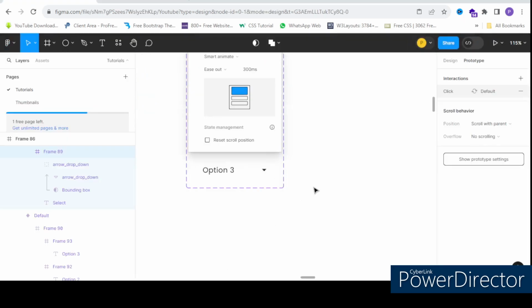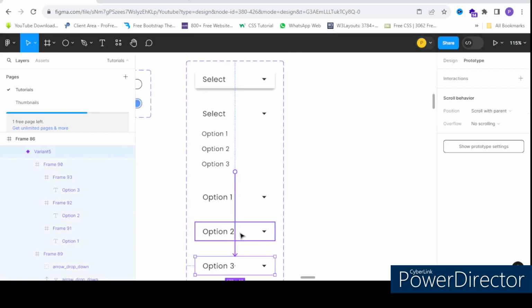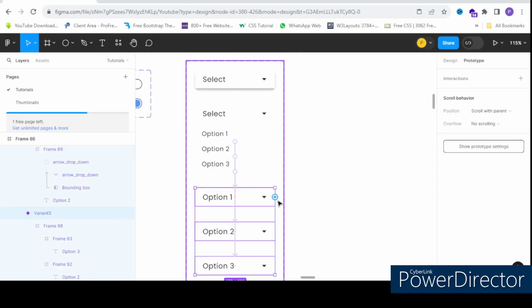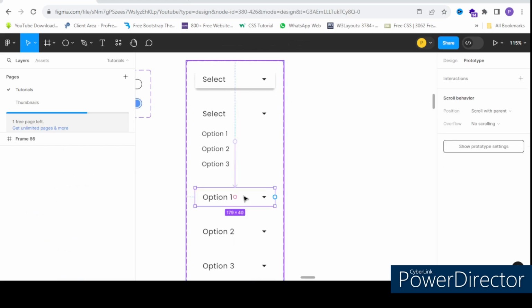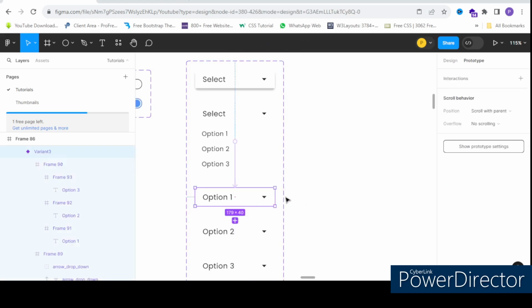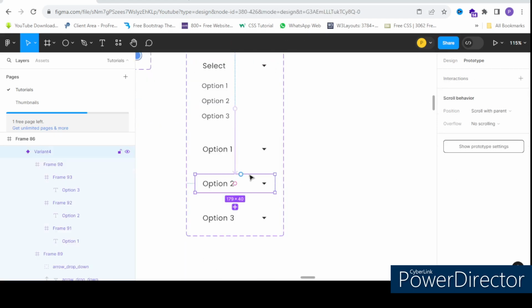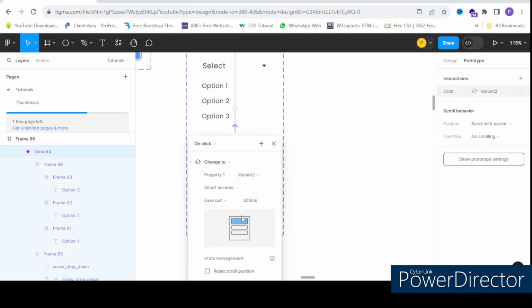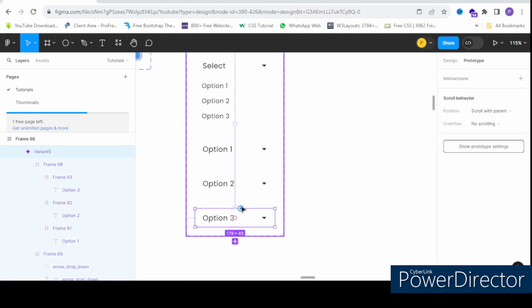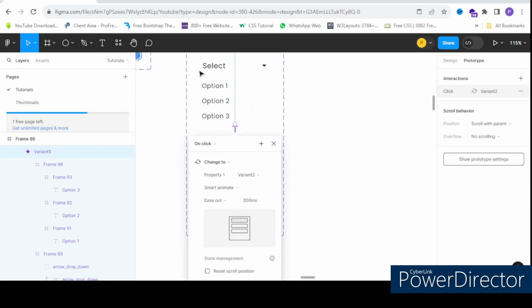Now for that, what I'll do is I'll just select these three options. I cannot do it at once. I think it will be difficult for me to understand. I'll just click on the option 1. This should be opening. Again I'll go to the option 2. This should open, and then this should open again if I click.